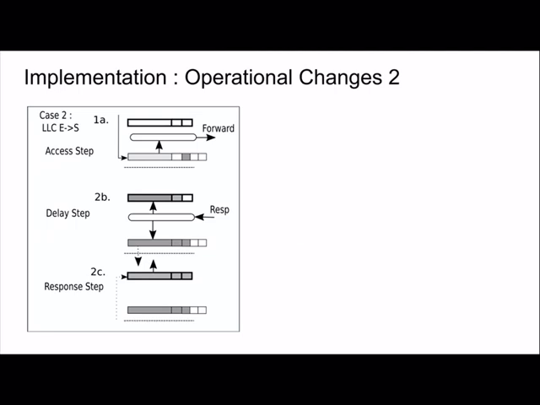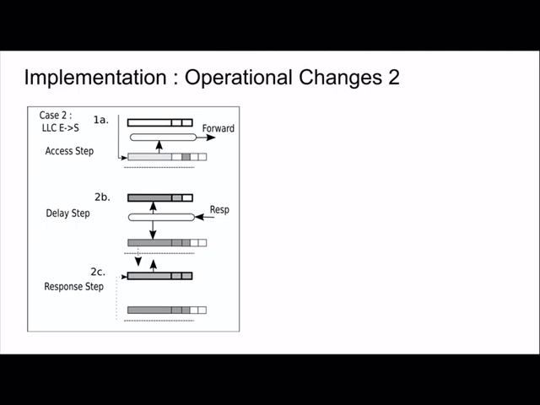And then in step 2c, which is a response step, we will get a response from main memory, and at that point it will set the valid bit of the delay buffer entry, and then the delay buffer will send the contents to the main cache. So we will still have an access time to the cache line similar to a main memory delay. This is still going to confuse the attacker, and it will be very hard to tell that the access actually came from this kind of obfuscated mechanism, and it will actually look like it came from a memory access.